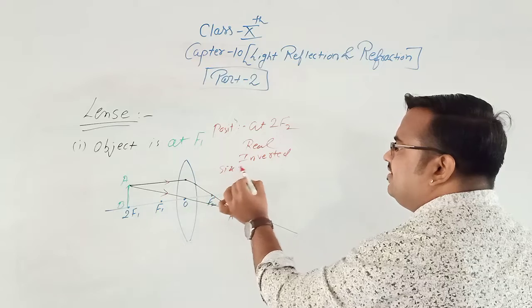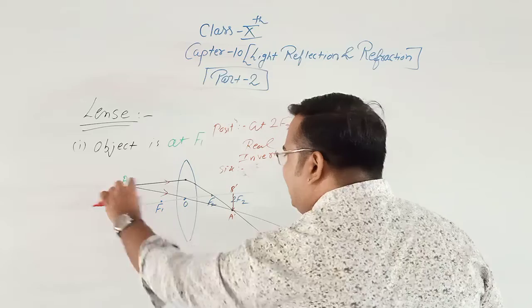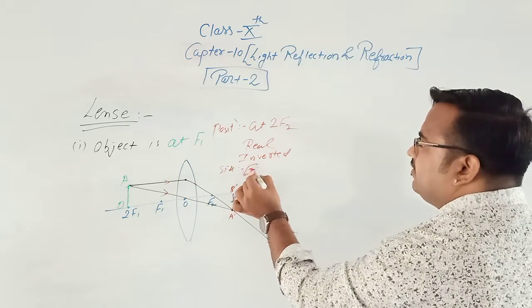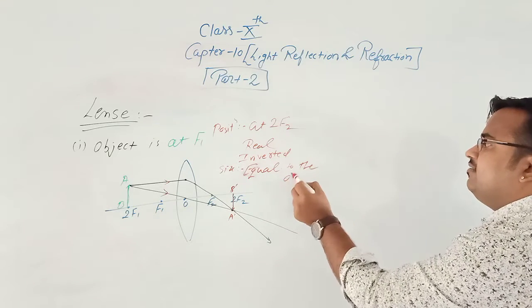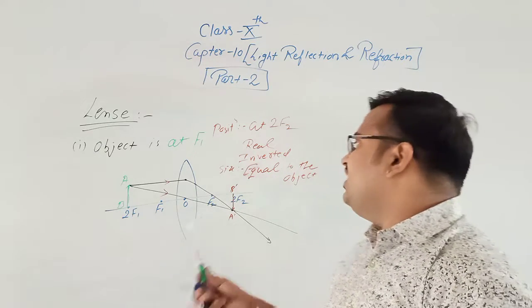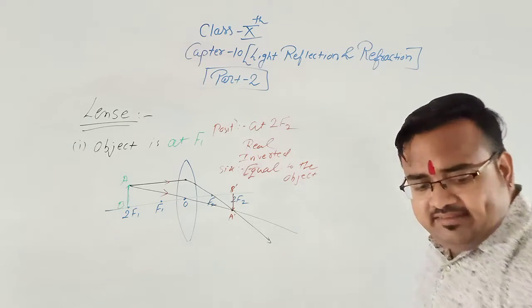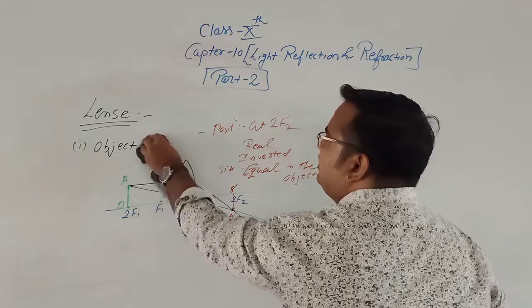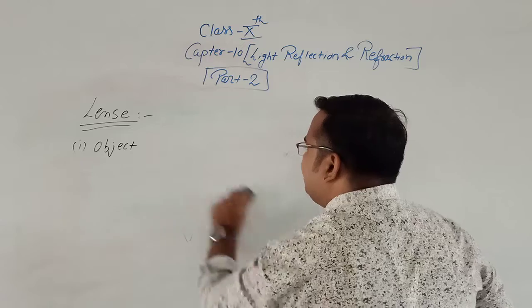What is the size? Size is diminished. Or no, it is not diminished. AB, it is equal size. So the size is equal to the object. See, if the object is 2 cm, the image is also 2 cm. Clear? Now the next case is object between 2f1 and f1.